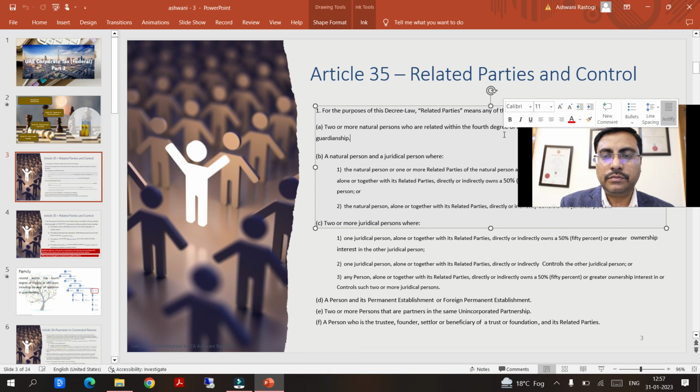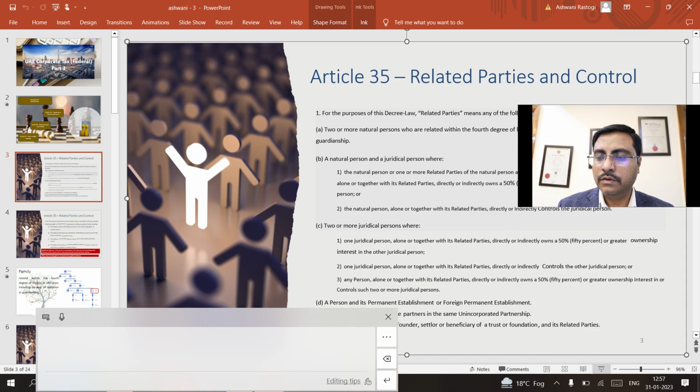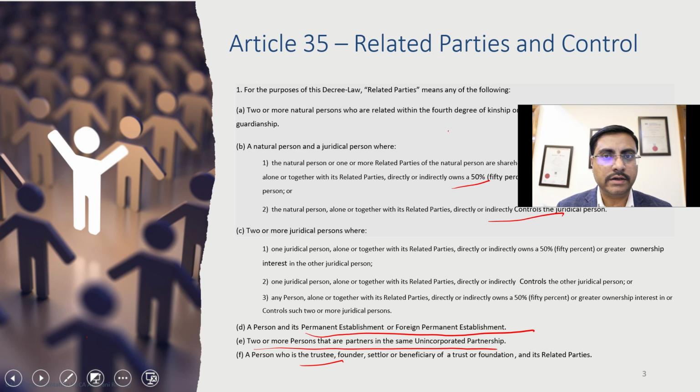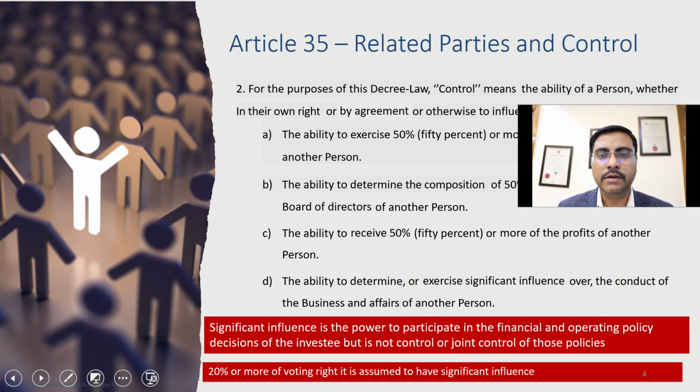They have covered the relationship definition and related party definition in which they have a 50% stake and control, permanent establishment, foreign establishment, two or more persons connected in the same partnership or trust, etc. Those are treated as a related party.